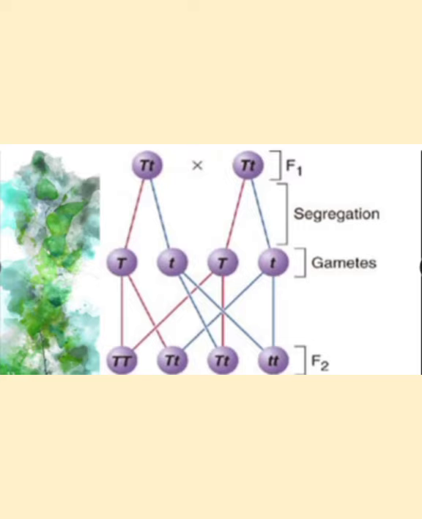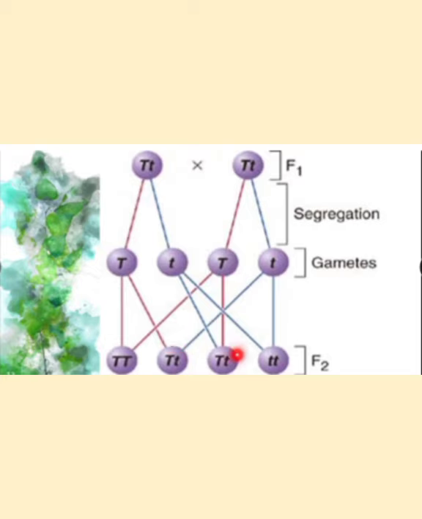How are gametes formed? First, the gametes are made up of capital T, capital T. When the first gamete enters here and the third gamete enters here, the first offspring is formed, capital T and capital T. The second offspring is formed from the first gamete and the fourth gamete. The first offspring is formed from the first and third gametes, and the second offspring from the first and fourth gametes.